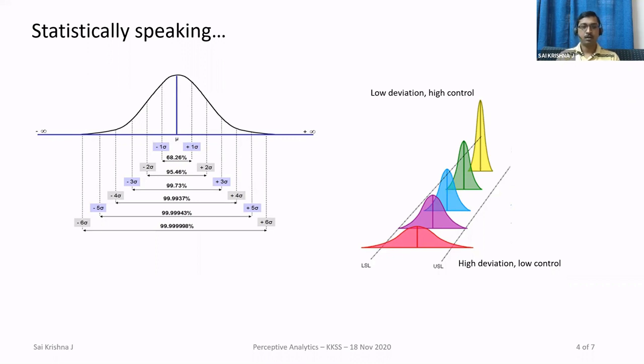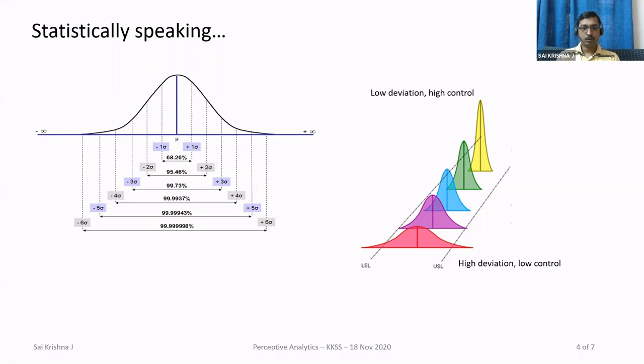So it's like very few employees will be given a low rating, very few employees will be given a very high rating, and the bulk of the employees will be given an average rating. And similarly, I think SWAP might be familiar, even in IIMs, the grading system. They follow the normal distribution, right? Yeah, they call it a bell curve. So bell curve is another name for the normal distribution.